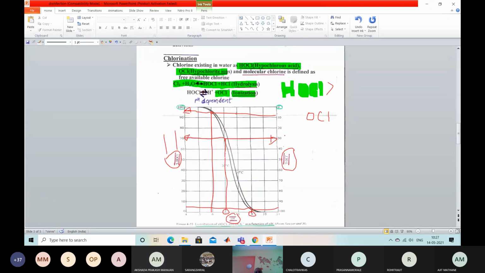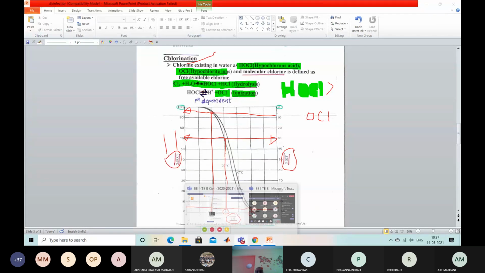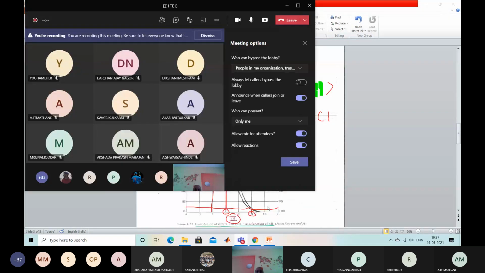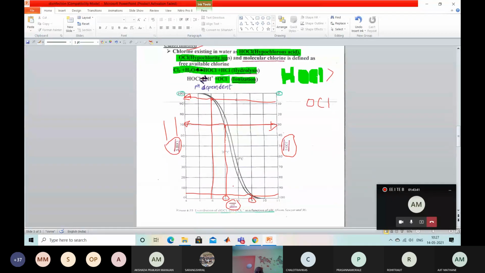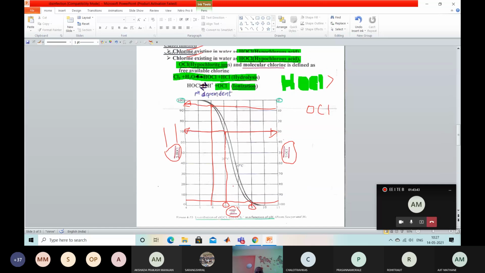Yes, sir. Two formations are there: hypochlorous acid and hypochlorite ion. These two molecules are produced after the addition of chlorine, and HOCl is more effective than OCl. So this HOCl and OCl need to be considered. Is it okay? Understood? Yes or no?